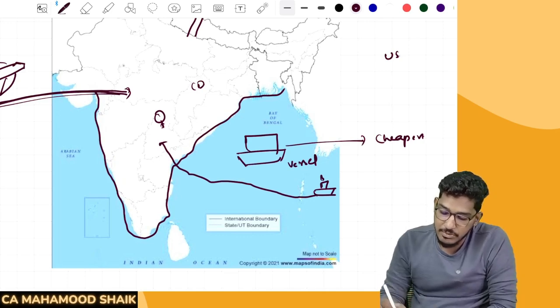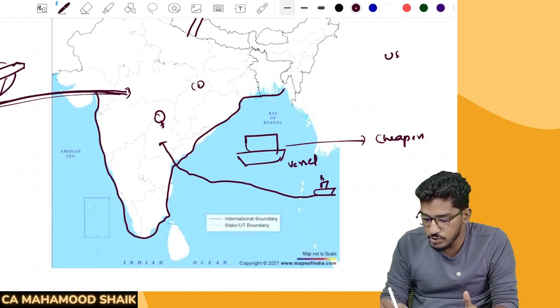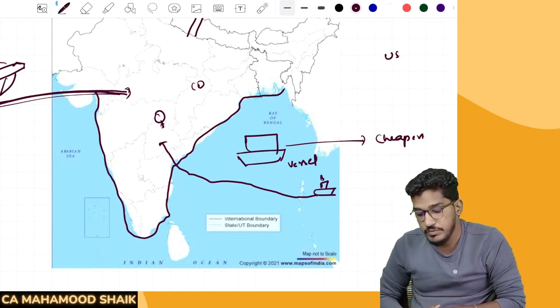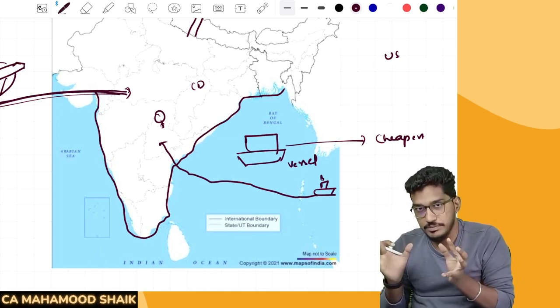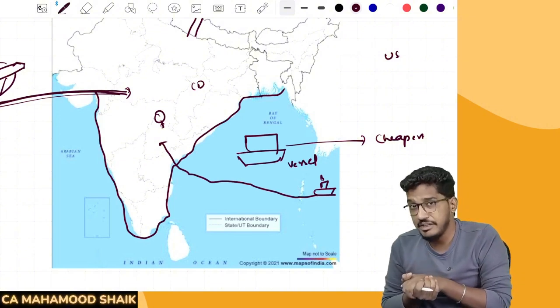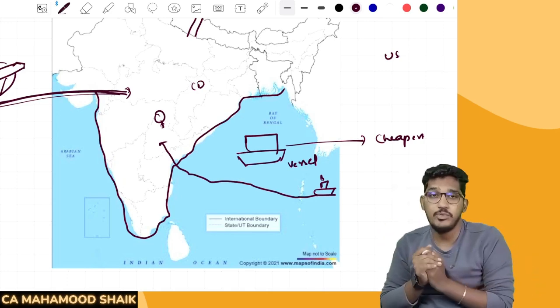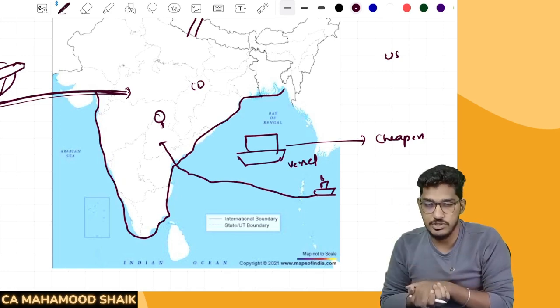You can't expect the government to appoint guards or government officers throughout this coastal line. Throughout the coastal line, they can't appoint the guards. Yes or no? So there needs to be a proper mechanism. Government needs to have a proper procedure. They should implement some proper procedure where they can identify which goods are getting imported, when they are getting imported, who is importing them, and how much amount of tax has to be collected. They need to have one procedure.